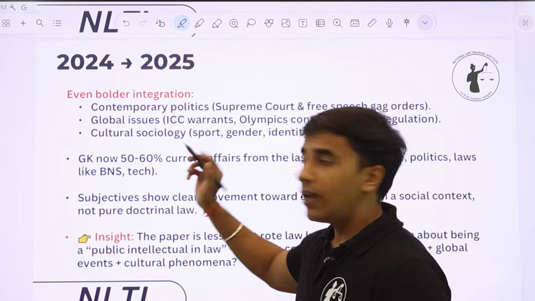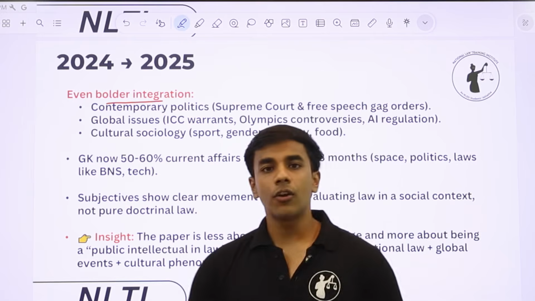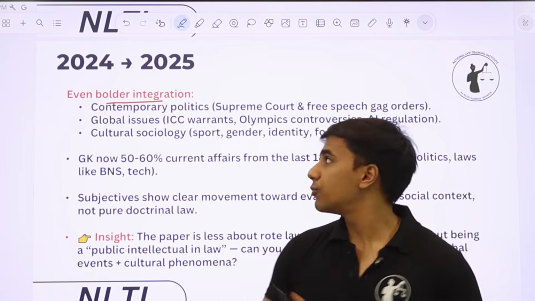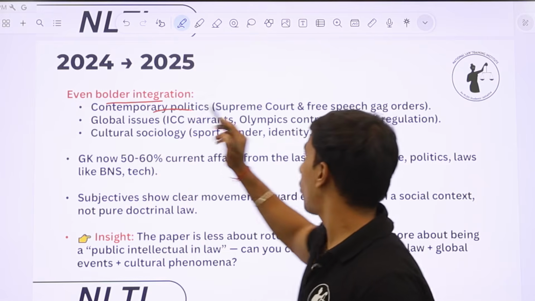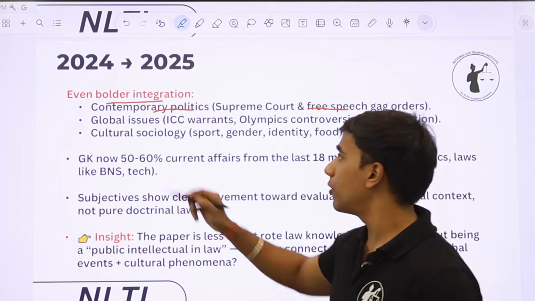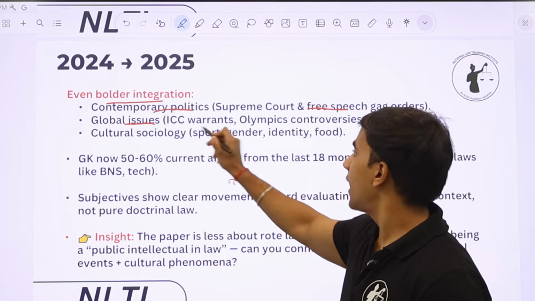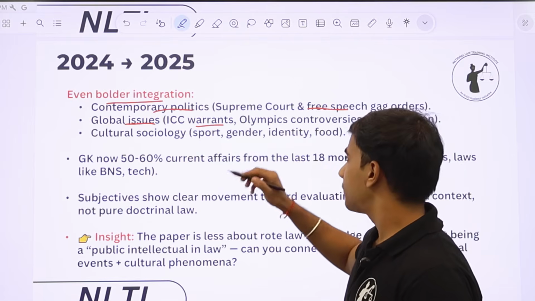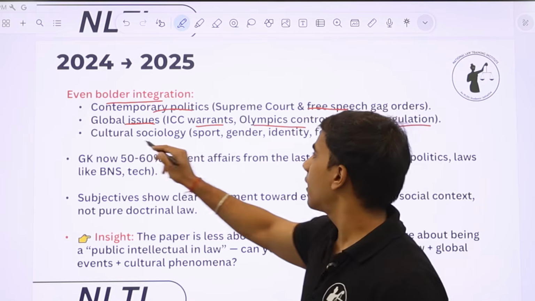So in 24 and 25, there was an even bolder integration of what? Integration of interdisciplinary approaches. Now there was an addition of contemporary politics, like the Supreme Court and free speech issue, where a gag order was issued. Global issues started getting relevance and focus, like the ICC warrants that were issued, the Olympics controversies, AI regulation, and cultural sociology.